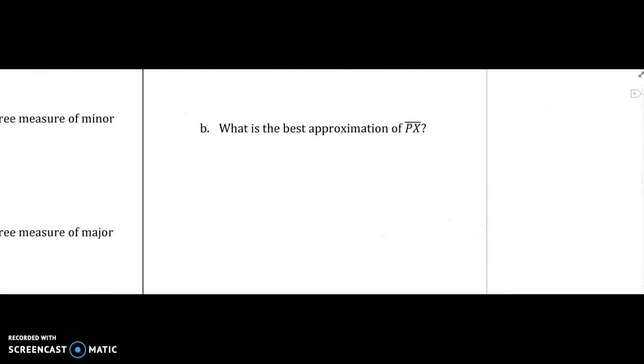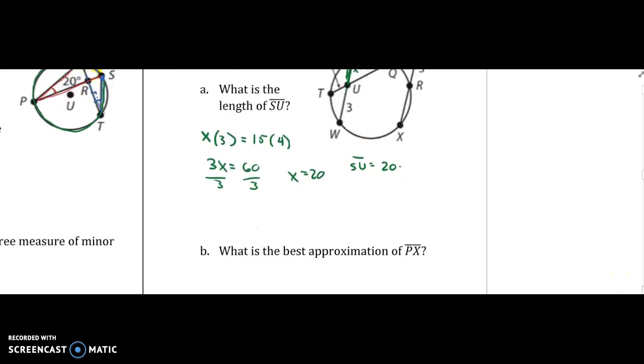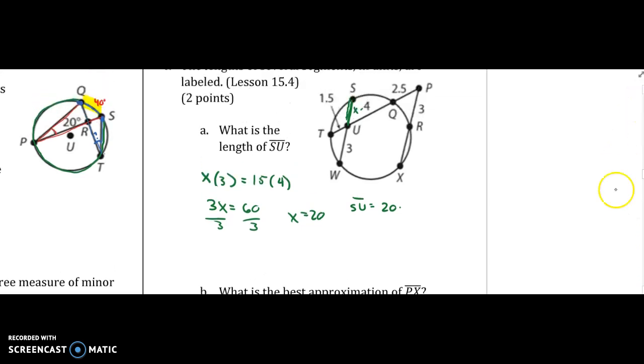What is the best approximation of PX? PX is a secant, and it's connected to another secant, so we have to use the secant formula, which says that we have to multiply the whole secant by the part on the outside equals the whole other secant times the part on the outside. We don't have the length from R to X. We're just going to call that x.